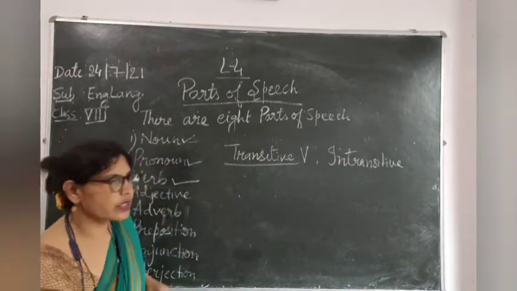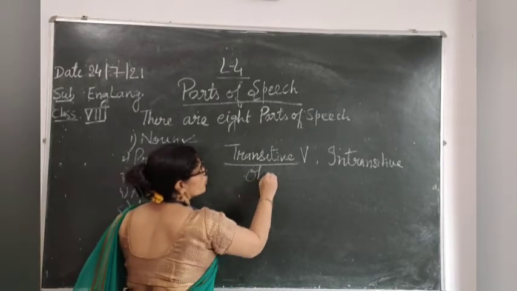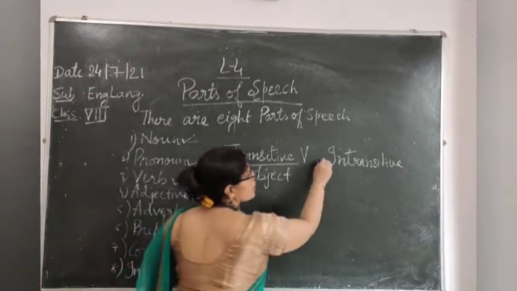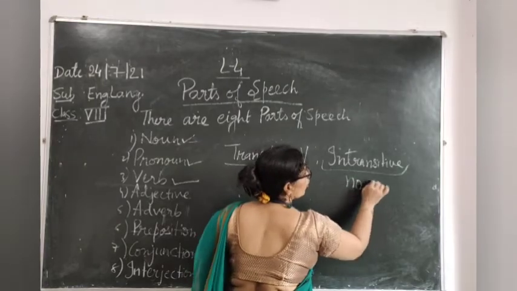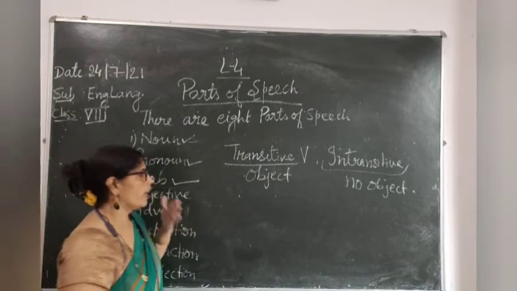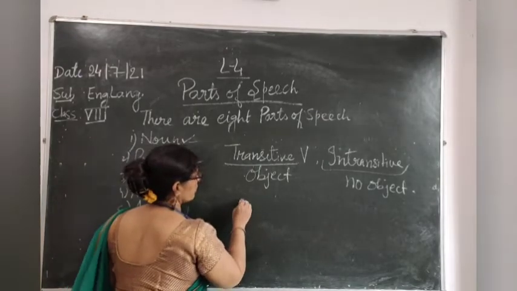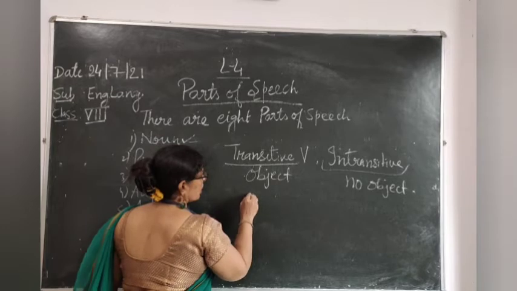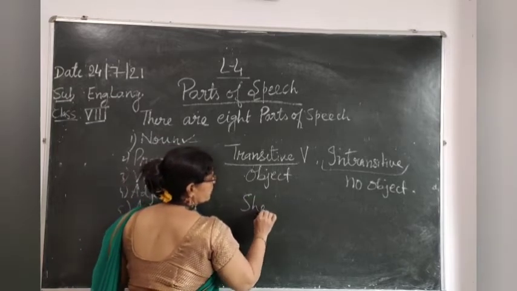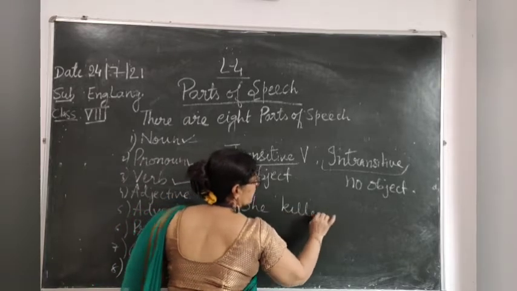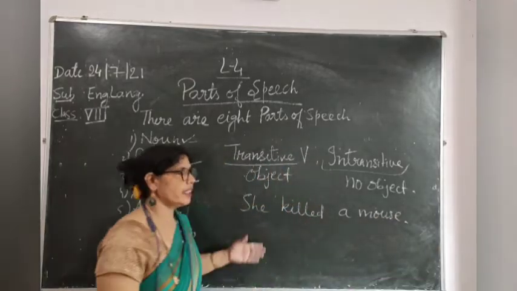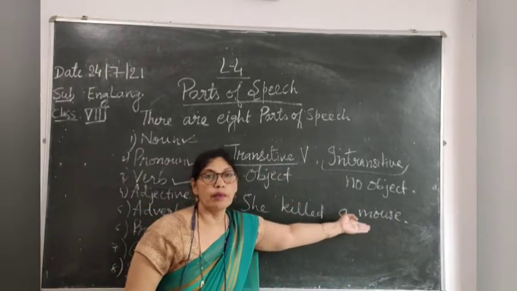Transitive verbs are the verbs which have an object. It needs an object, but an intransitive verb does not. It has no object. Let us understand through an example. Like, she killed a mouse. See, she killed a mouse.